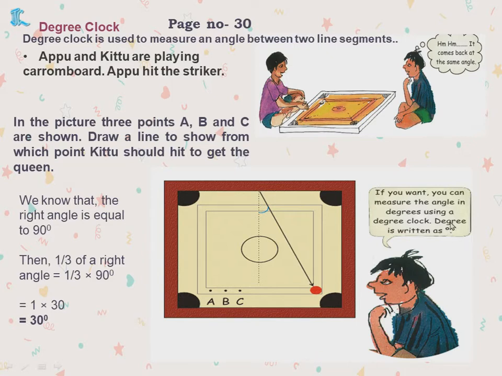And always remember, degree is written as a superscript 0, so that you should write 30 degrees, like centimeters, cm you write. For degree it is 0 and it should be on top, to the power of.